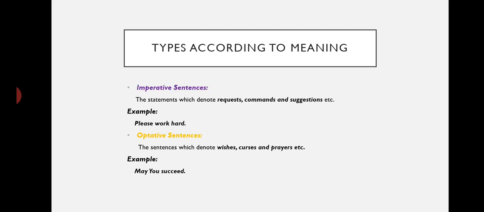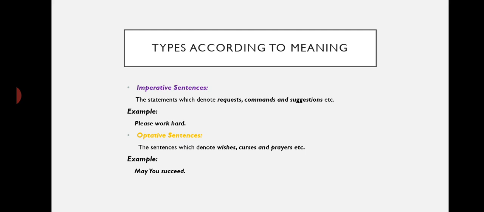The next category is that of imperative sentences. Imperative sentences are those statements which denote requests, commands, orders, suggestions, persuasions, etc. For example, please work hard. Now, this is a sentence which is basically a request.